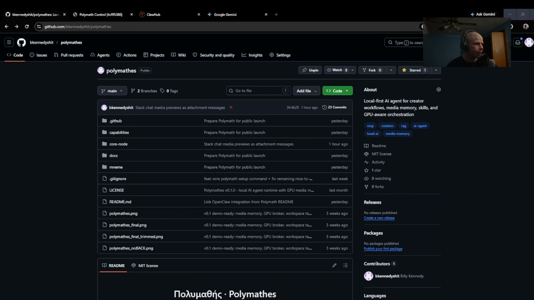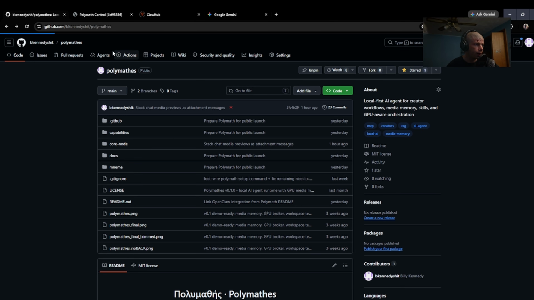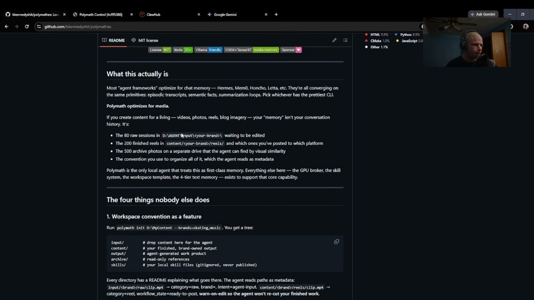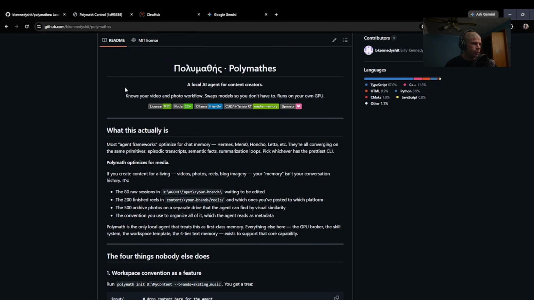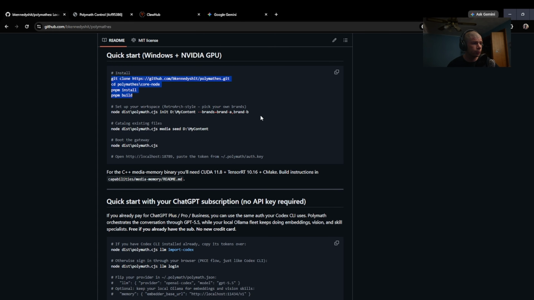You go to github.com/bkennedy/polymath. You see it here better. And we come to the repo. You could read all about it. Read all this. You could install it with these commands. Your git clone, your npm installs.